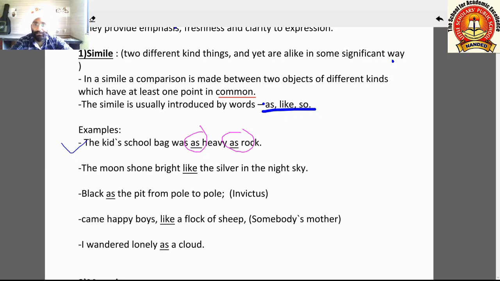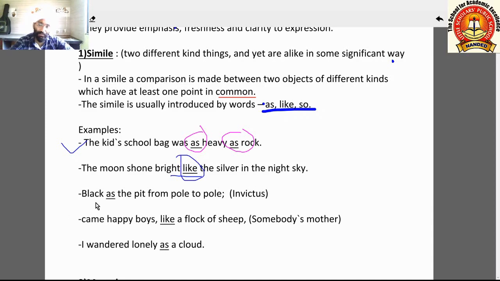Next example: the moon shone bright like the silver in the night sky. Here moon and silver. Silver is a metal, you know. Silver shines and silver is a somewhat white and yellow metal. So it shines yellowish and whitish. So these things are compared here with the help of the word like.